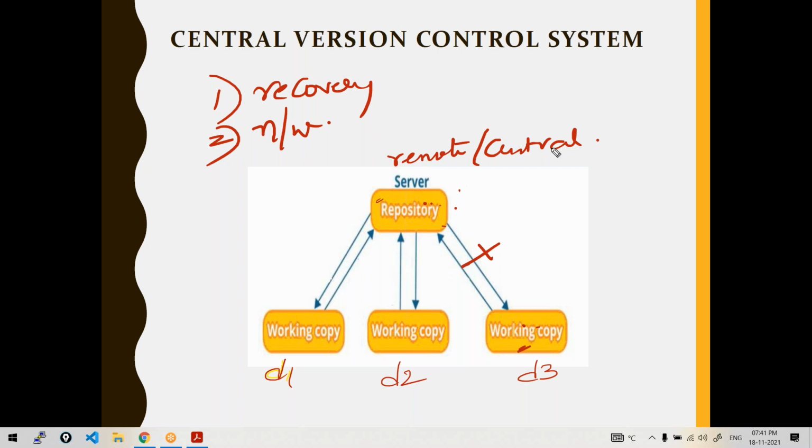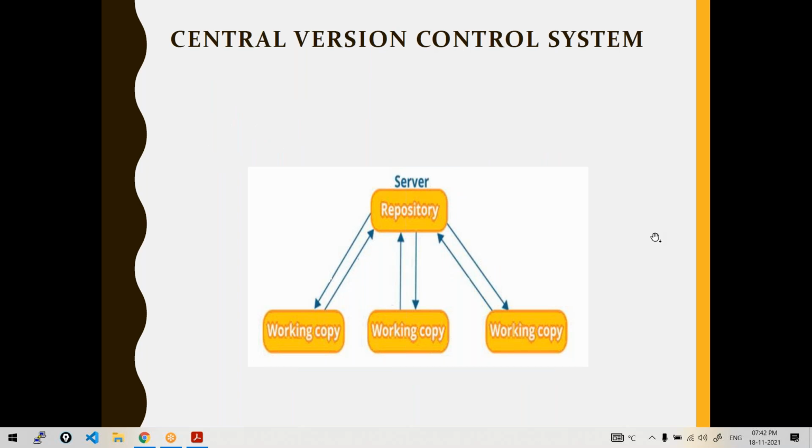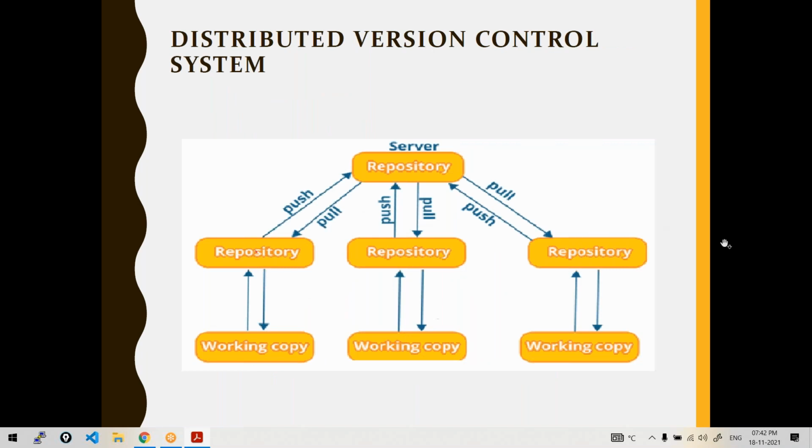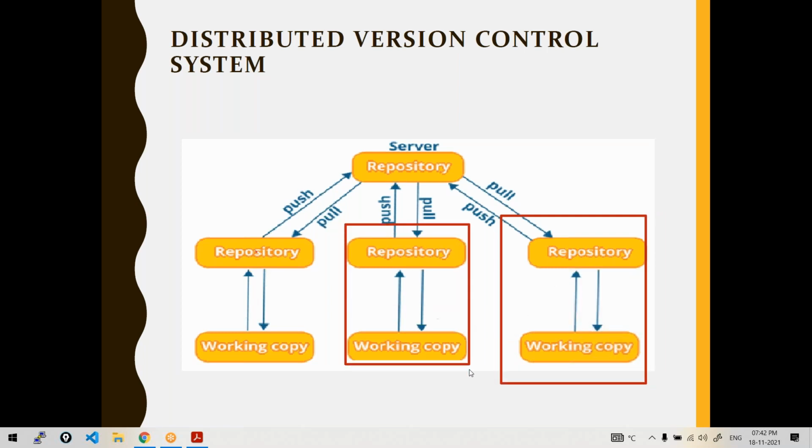So to overcome this, there came another kind of architecture called distributed version control systems. Let me show you the distributed version control systems. See here, if you look into this, again we have a central server or remote server where all the project code base is, and this is the workstation of each individual user. So let's suppose, okay, this is my workstation.